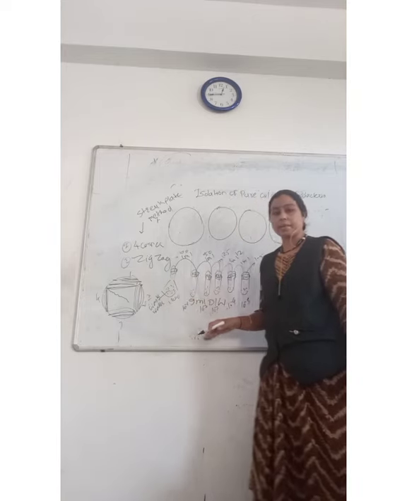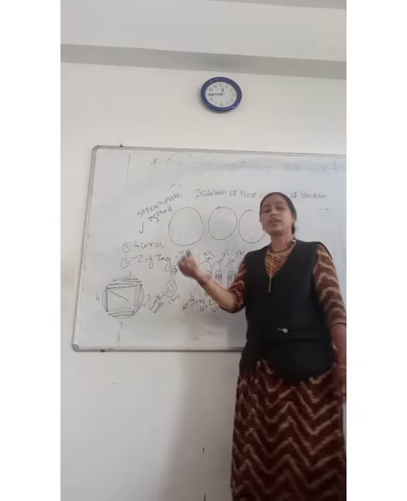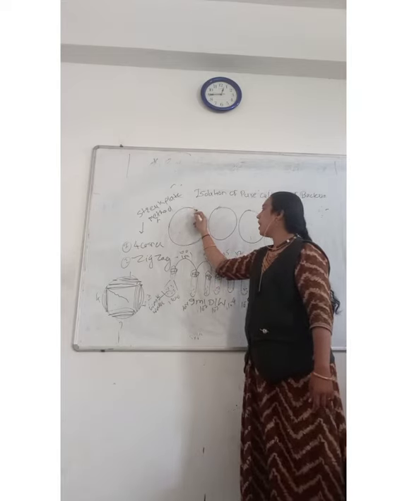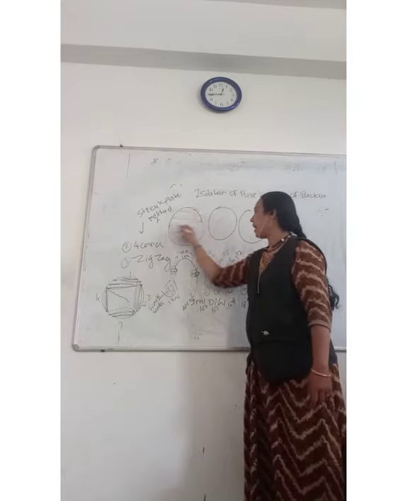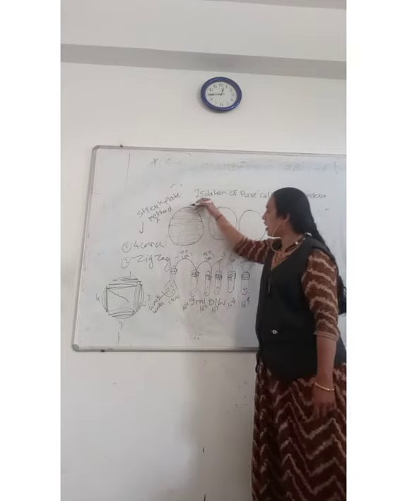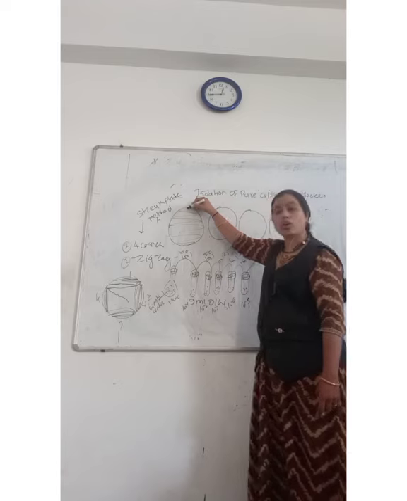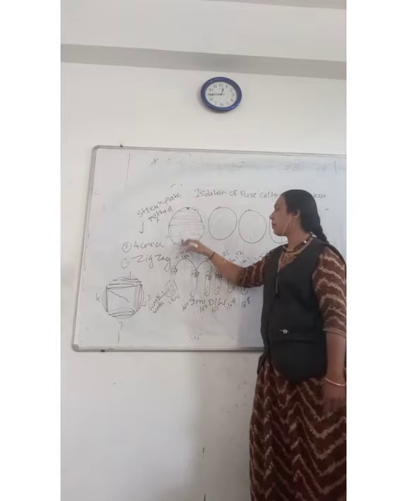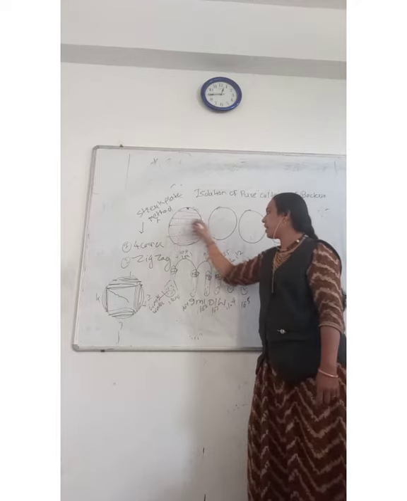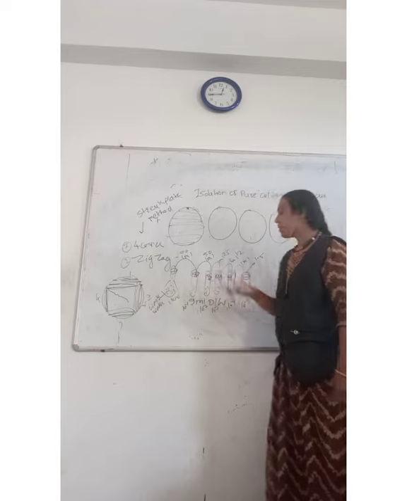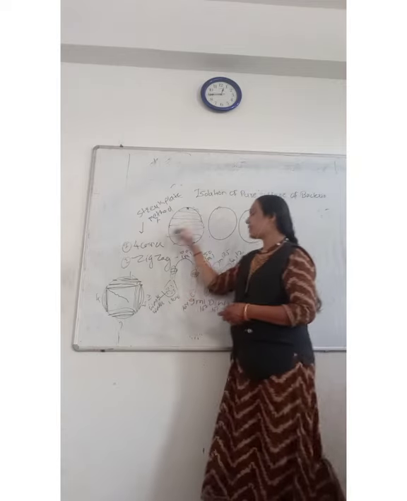What is the zigzag method? In the zigzag method, take a loop full of suspension and place it over here at the top and just streak like this, zigzag. So it is the zigzag method. So here again we are reducing the population. Here the quantity will be more, organisms will grow more as compared to this one, because we are reducing the population by streaking. Okay, so this is the 4 corner method and this is the zigzag method.